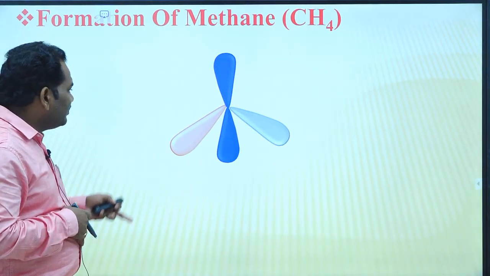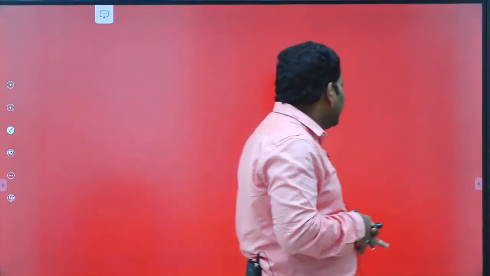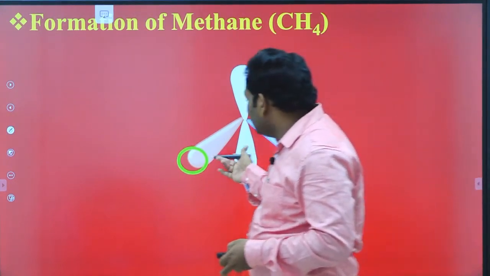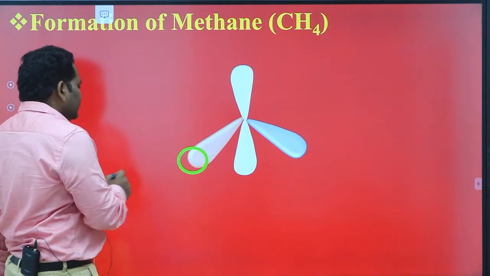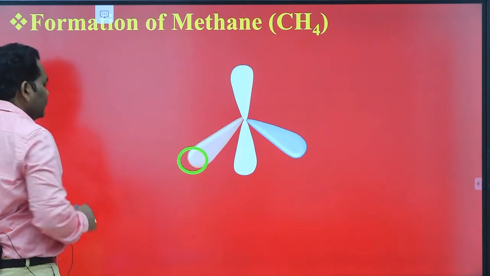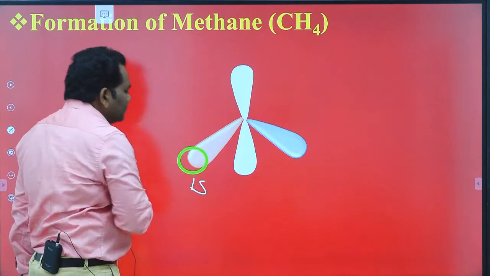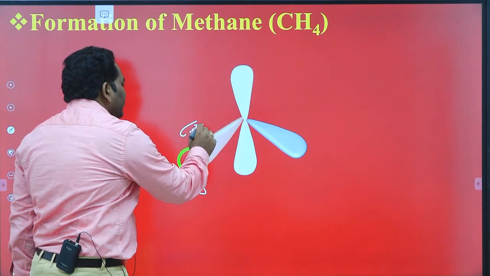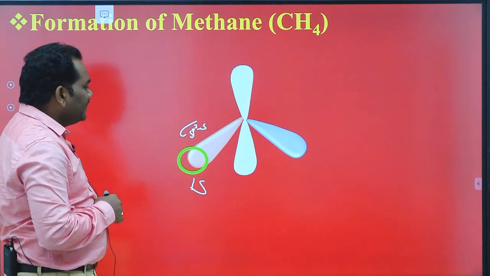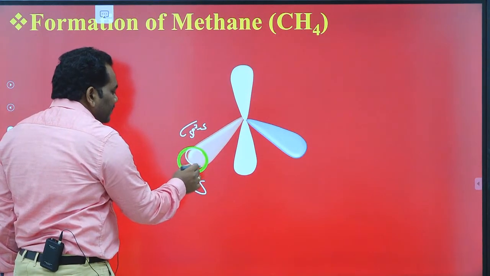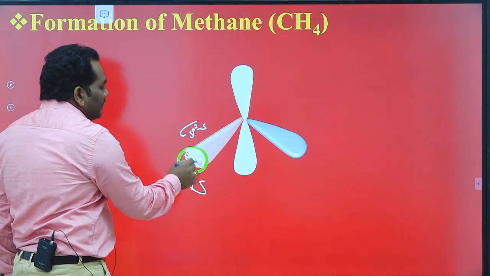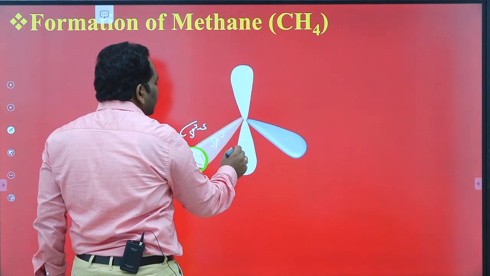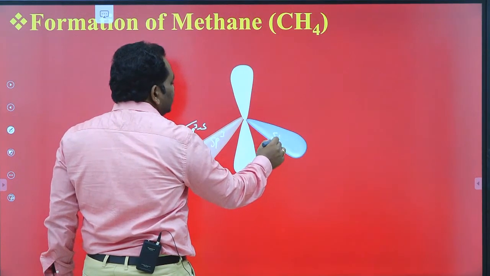After forming these sp3 hybridized orbitals, each orbital is overlapped by the 1s orbitals of hydrogen like this. Okay, this is the 1s orbital of hydrogen. It leads to the formation of a sigma sp3-s bond. This is called the overlapping area. It indicates the overlapping area. Similarly, all the remaining ones are called sp3 hybridized orbitals.